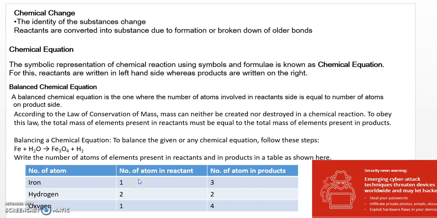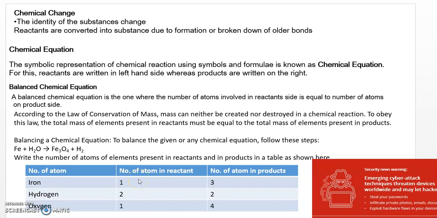Then on the reactant side, iron is 1, hydrogen is 2, oxygen is 1. Then on the product side, iron is 3, hydrogen is 2 and oxygen is 4. So which atom has the maximum number? That is oxygen, the element which has the maximum number of atoms, that is 4. Now we'll study how to balance it.